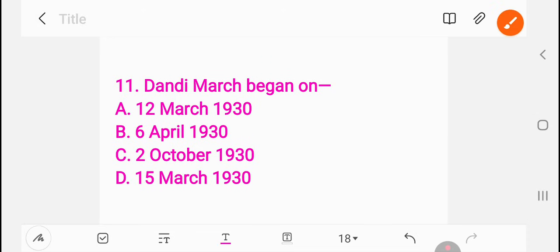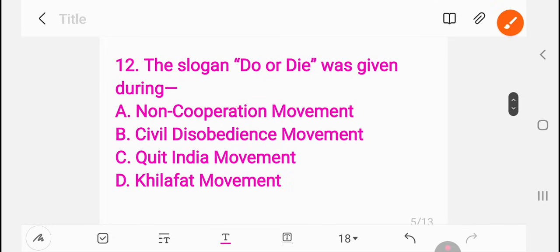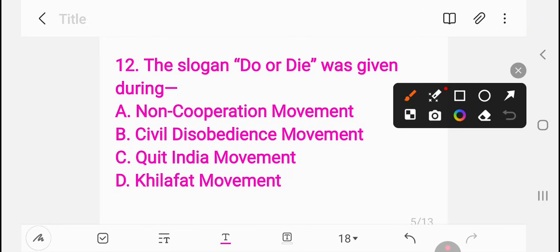Question number 12. The slogan 'Do or Die' was given during which movement? Non-cooperation movement, civil disobedience movement, Quit India movement, Khilafat movement. Do or Die slogan. This is a very popular slogan given during which movement? Question number 12, the right answer is C, Quit India movement.